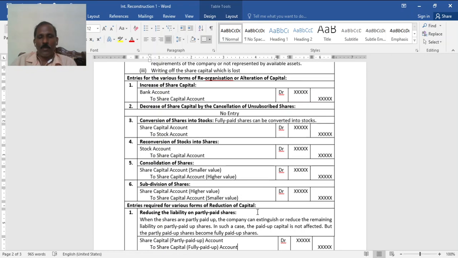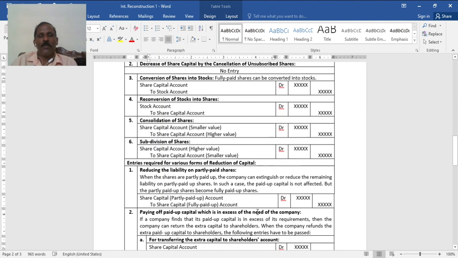Then entries are required for various forms of reduction of capital. See, reduction in the liability on partly paid shares. When the shares are partly paid, the company can extinguish, meaning cancel, the remaining liability on partly paid shares. In such cases, paid up capital is not affected, but the partly paid shares become fully paid shares. Means 10 rupee shares become fully paid. So share capital partly paid account is debited to share capital fully paid, same amount. Say 10 rupee shares, 5 rupees paid up. Now it will be called a share of 5 rupees itself.